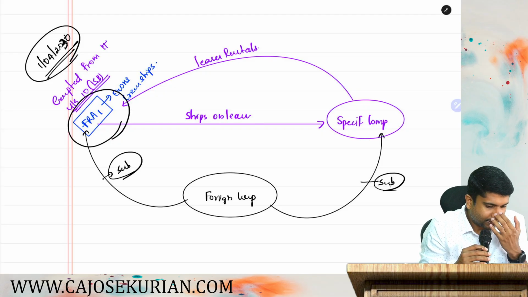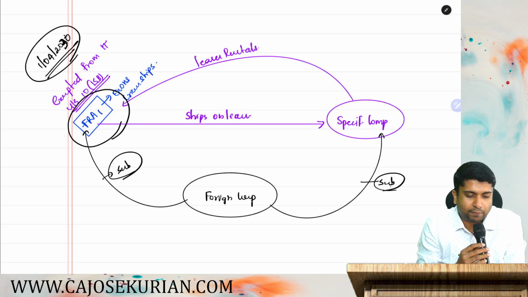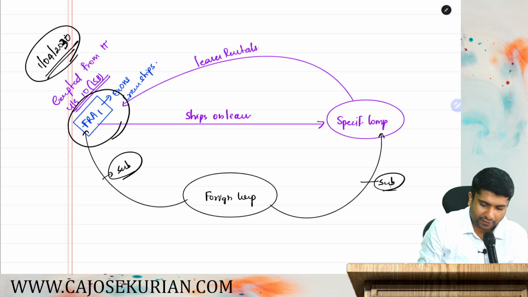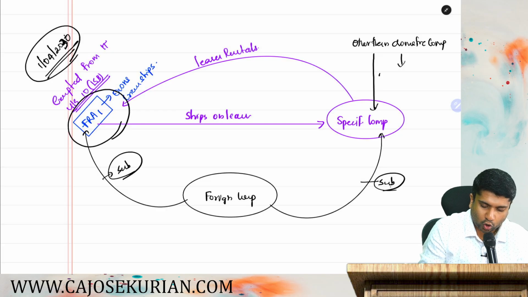Now, here the specified company means a company other than a domestic company which operates ships in India and opts to pay taxes under 115BBC. So this specified company should be a company other than a domestic company, which operates cruise ships in India.